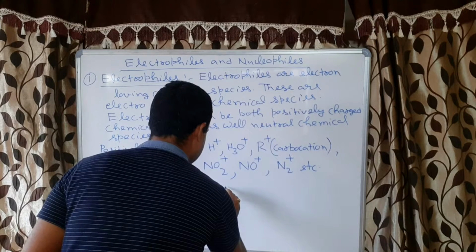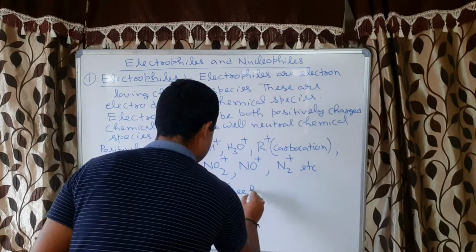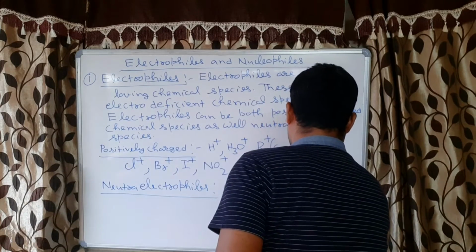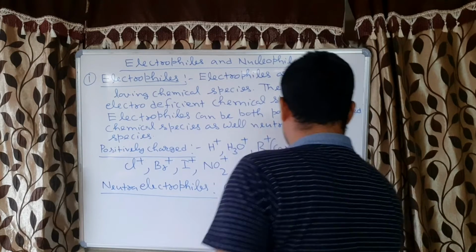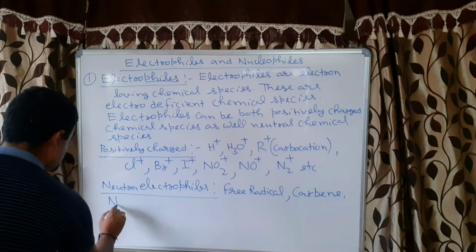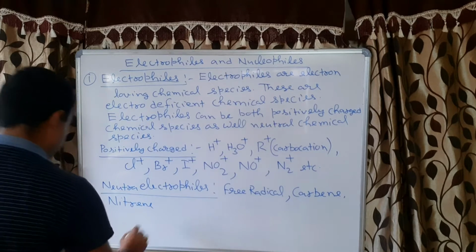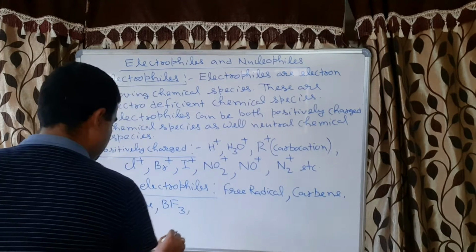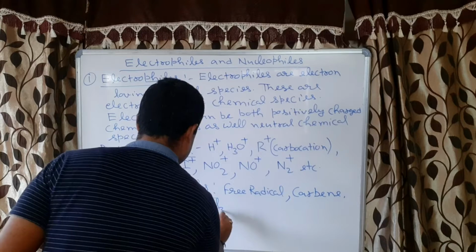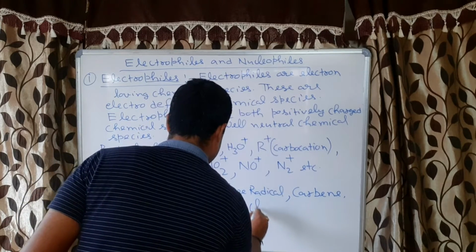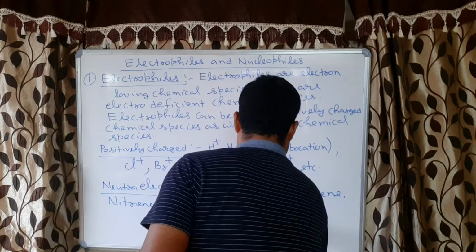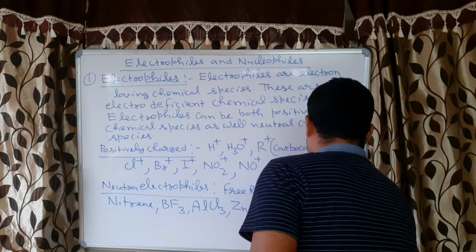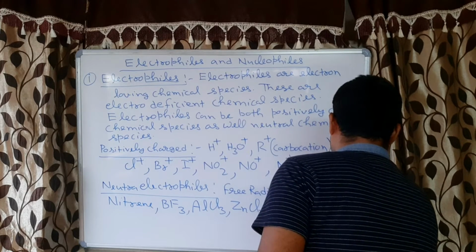Like free radical, carbene, nitrene, BF3, AlCl3, ZnCl2, FeCl3, many examples are there, SnCl4, etc. Correct?